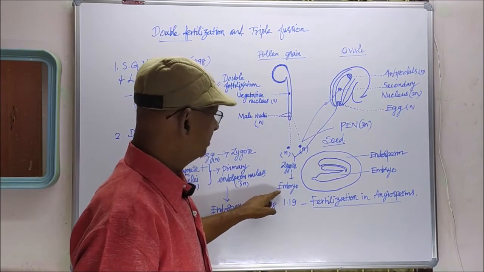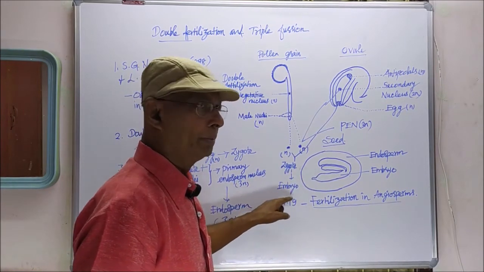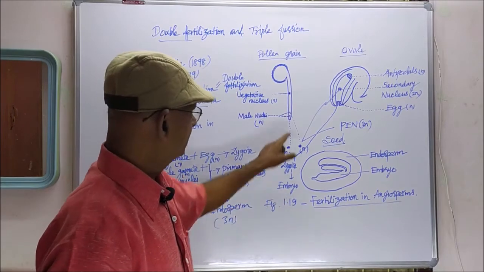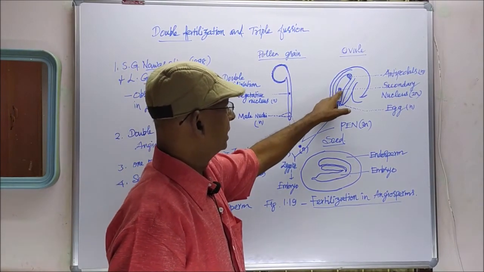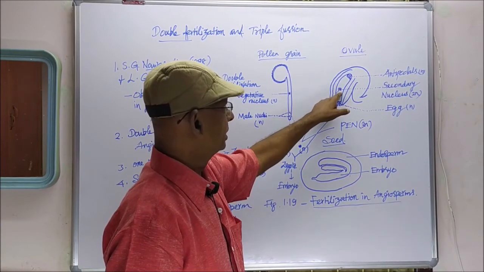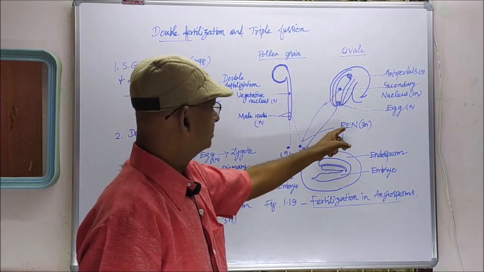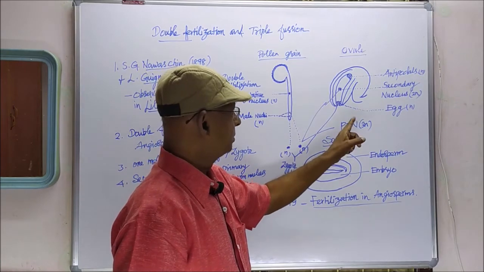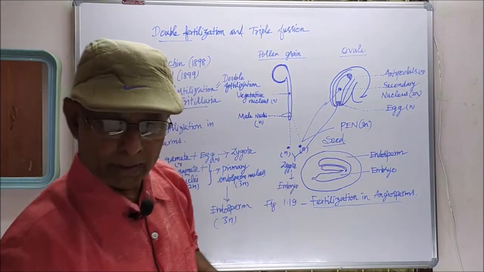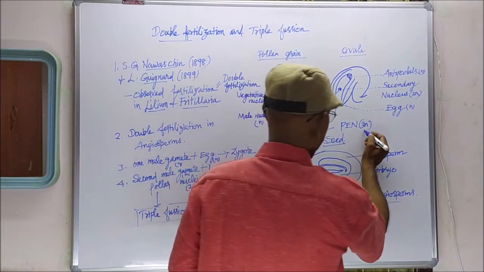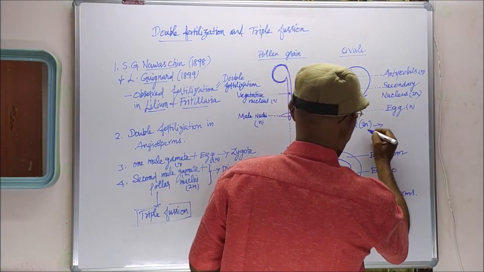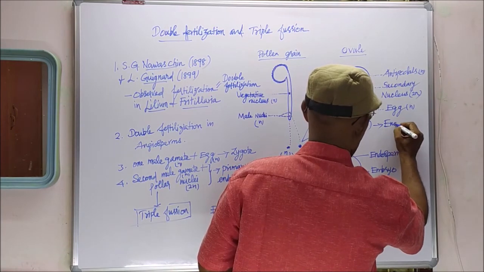This becomes the embryo, which grows into a new plant later. The second male nucleus unites with the secondary nucleus or polar nuclei and forms the primary endosperm nucleus, the product of triple fusion, given as 3n, which becomes endosperm.